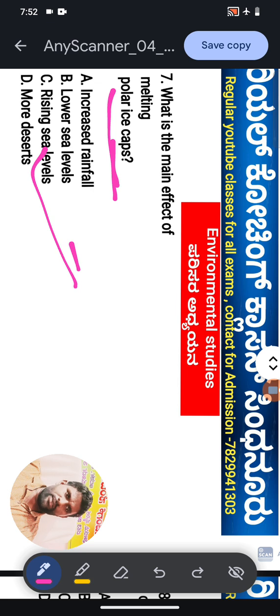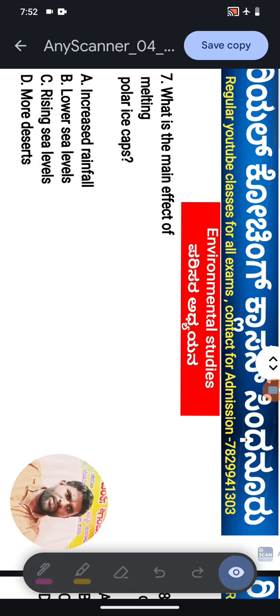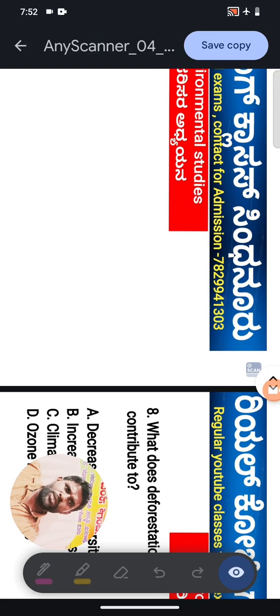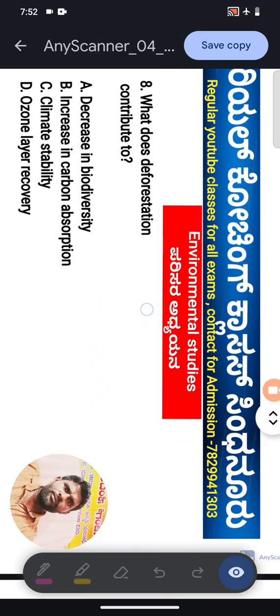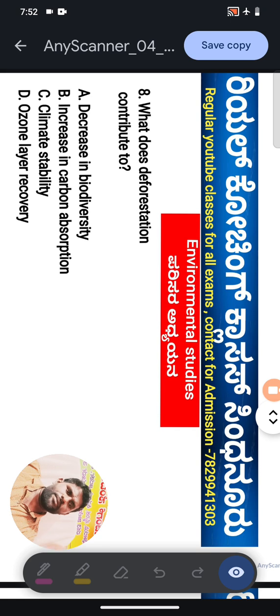Question number 8, dears. What does deforestation contribute to? Decrease in biodiversity, increase in carbon absorption, climate stability, ozone layer recovery.